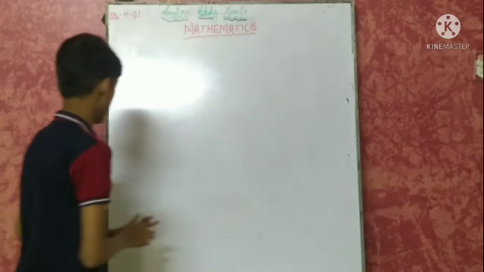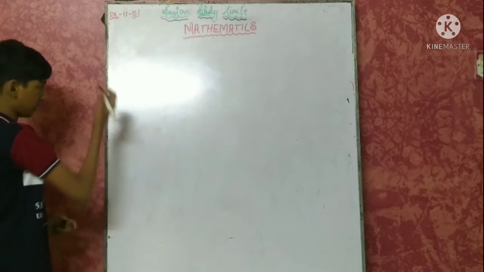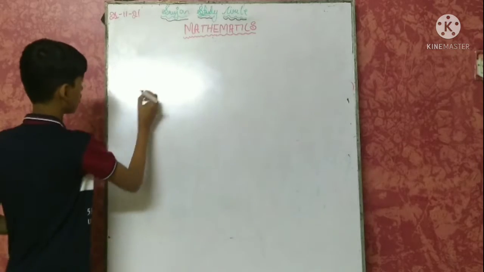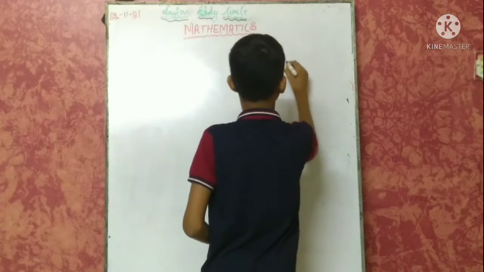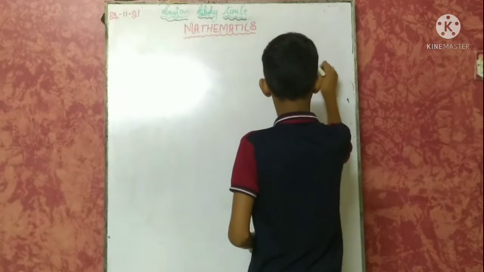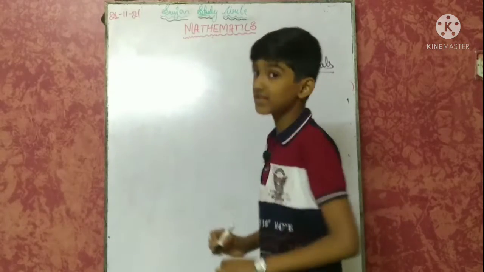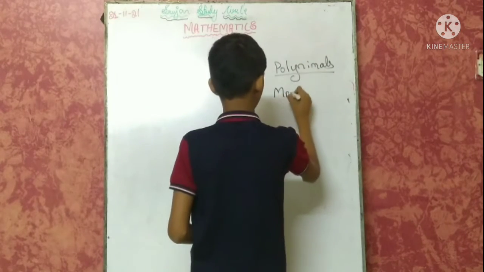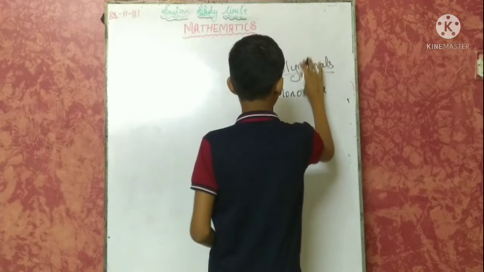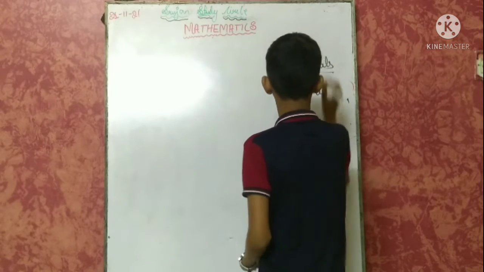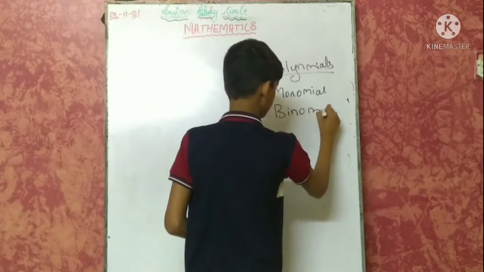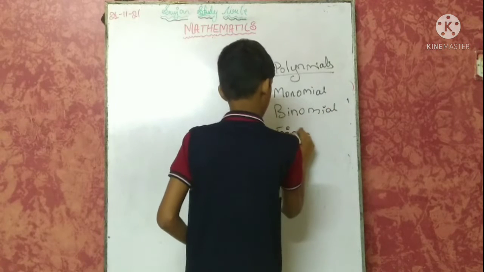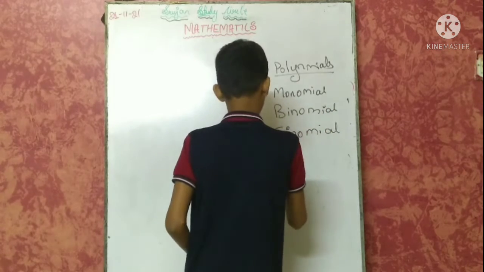So this is about the operation and terms. In terms we have mainly 4 types. These are known as polynomials. Now in this we have 4 types: monomial, binomial, trinomial and multinomial.